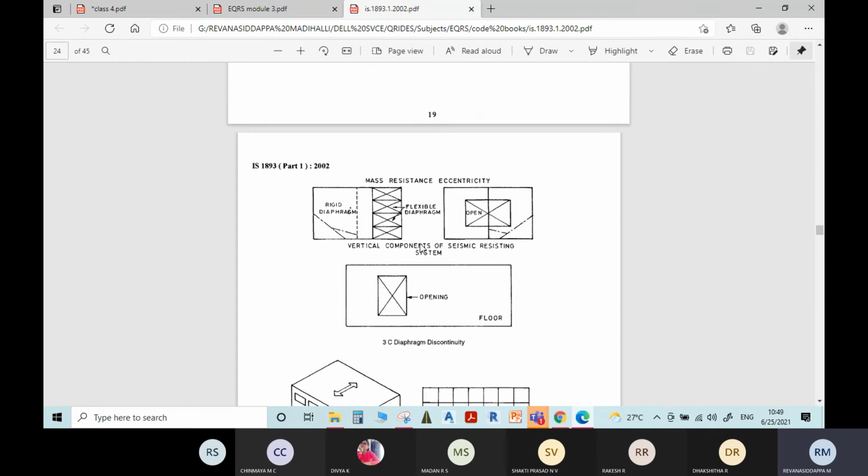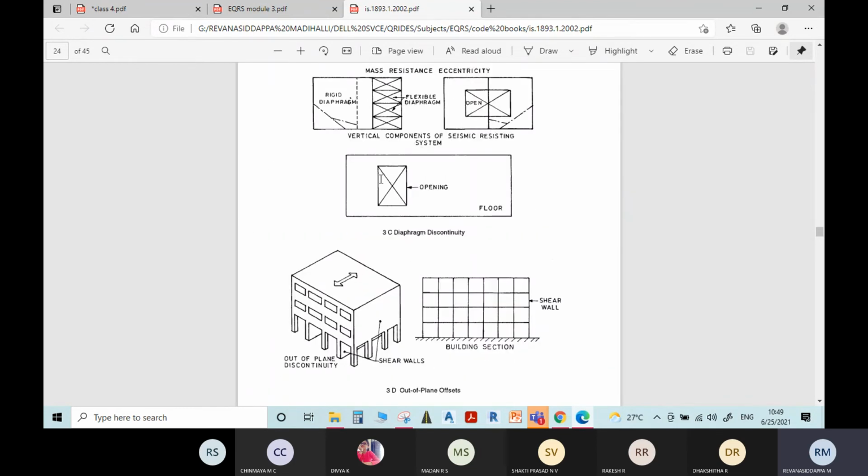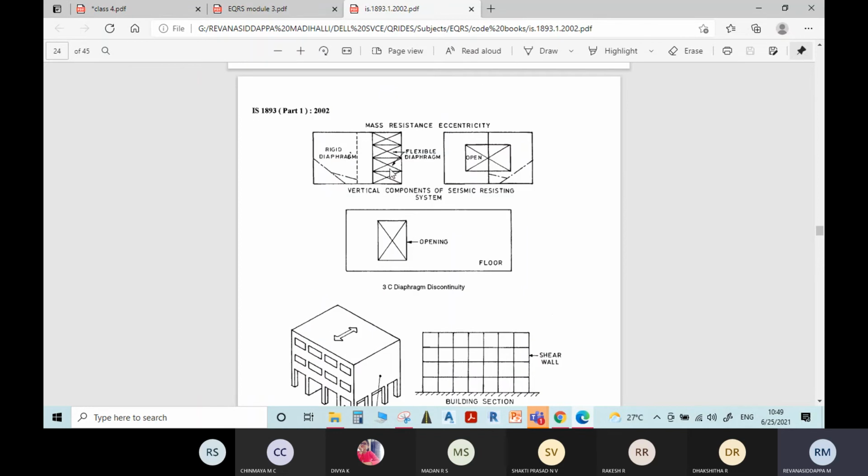to have diaphragm discontinuity. It is not only with respect to the slab opening, it is with respect to the stiffness also. As I said in the beginning, see here we have a 4-story building. In all the floors, each and every floor will have some equivalent stiffness.